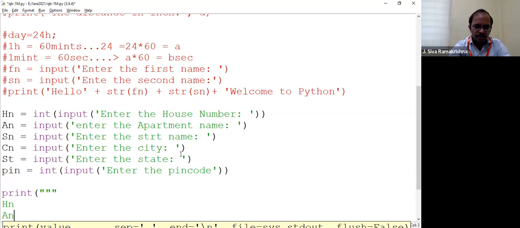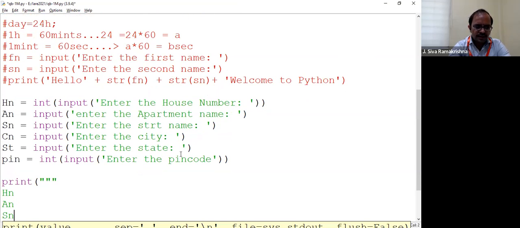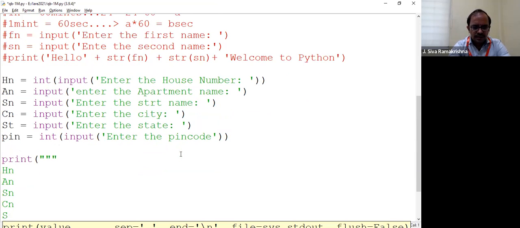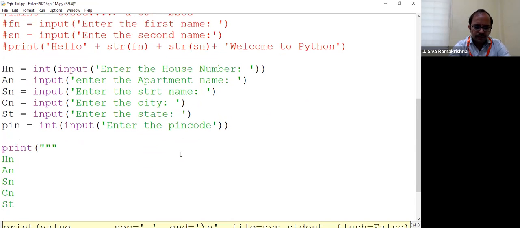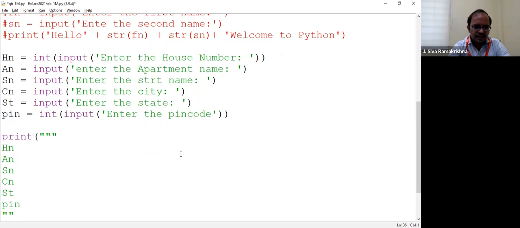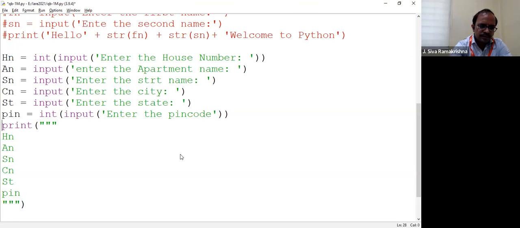Let us try this. AN, ASN. I'm sure it will not. CN, ST, and then pin. Okay. If you are entering all these things directly inside this print option, will it work? Let us simply check. I'm sure it won't. It will not display what we want, for sure.